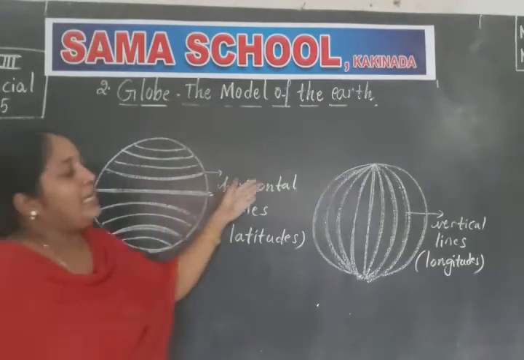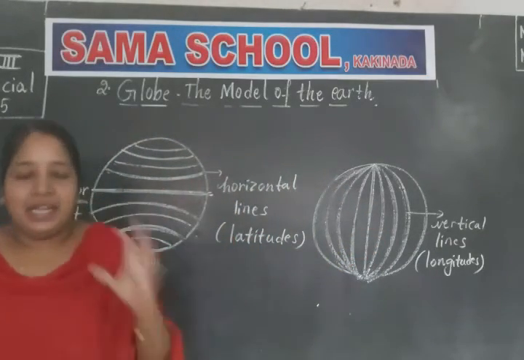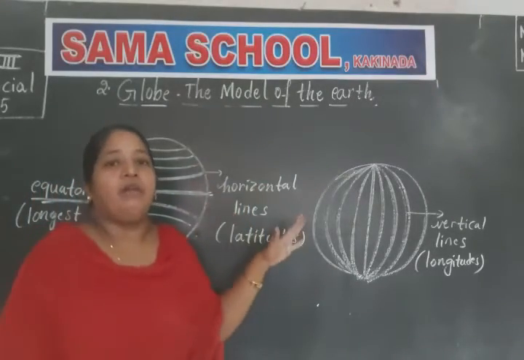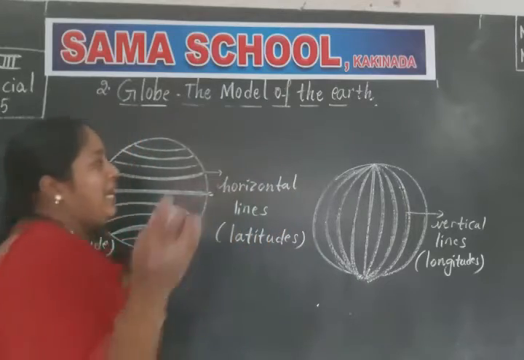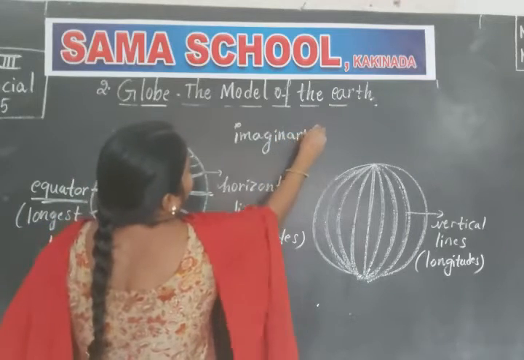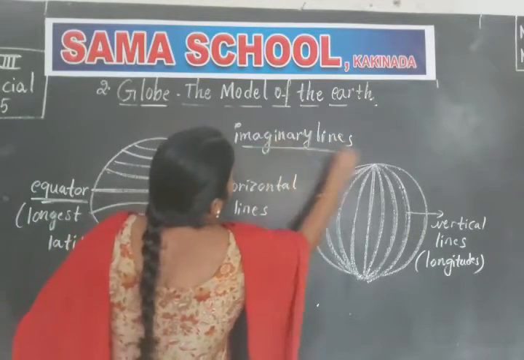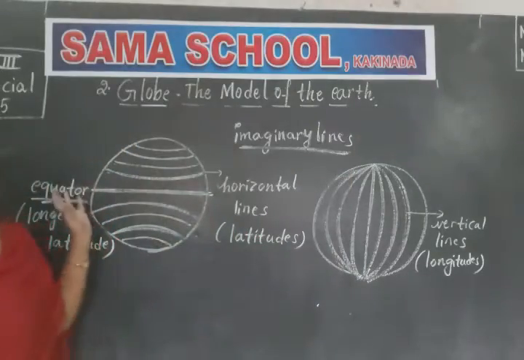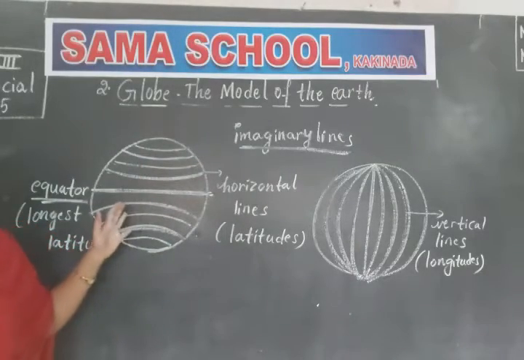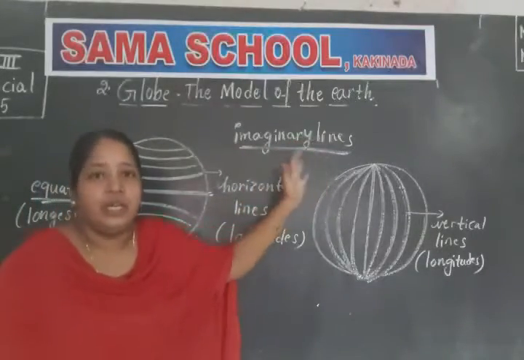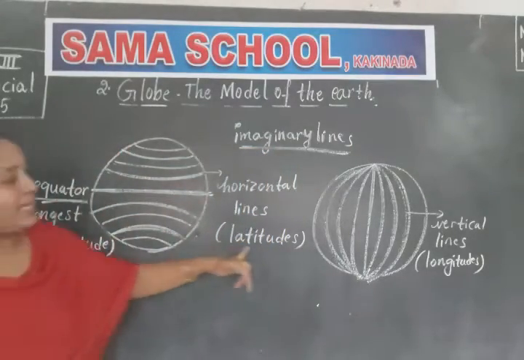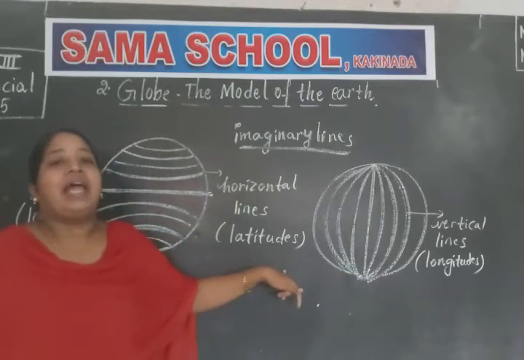And these horizontal and vertical lines are imaginary lines. Actually, they are not present on the earth. Just to study more about the earth, these are imaginary lines. That means they are not real. To study the earth clearly, these imaginary lines are present on the globe. And because of these latitudes and longitudes, we can calculate.